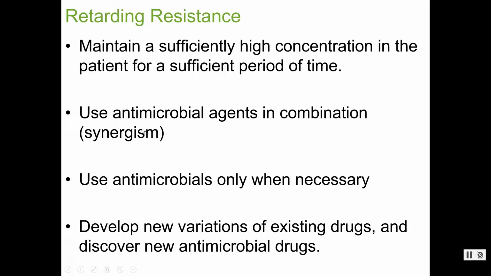What else? We talked about synergism. When we talked about using drugs against a metabolic pathway, we described one example that actually uses two drugs. When we can use drugs in combination in that synergism, it makes it hard for the pathogen, because if it becomes resistant to one drug, the other drug can catch it before it has time to reproduce. So we explained that when we talked about metabolic pathways and synergism. This is a way that we can stop ourselves from creating these multiple drug-resistant pathogens.